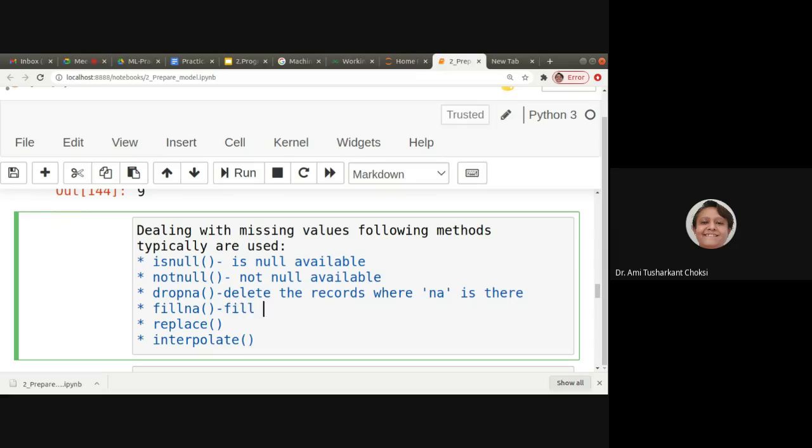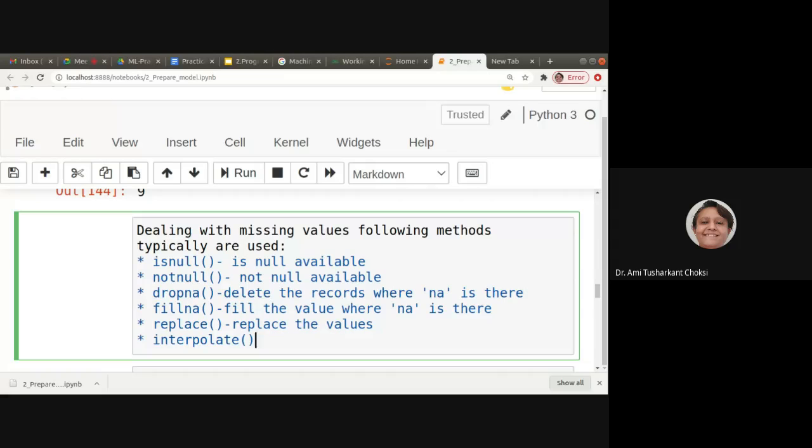Fillna, that is fill the value where NA is there. Replace is where we replace the values; what sort of values depends.